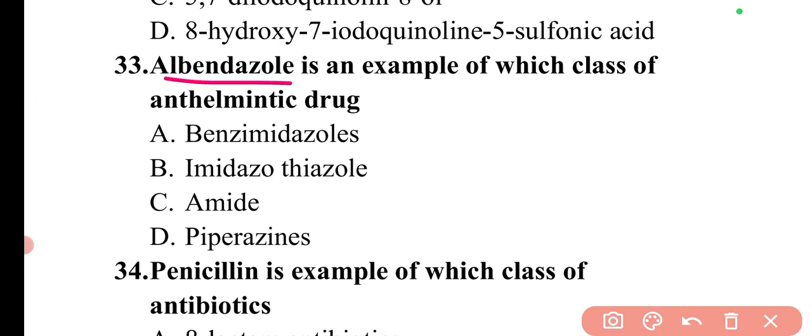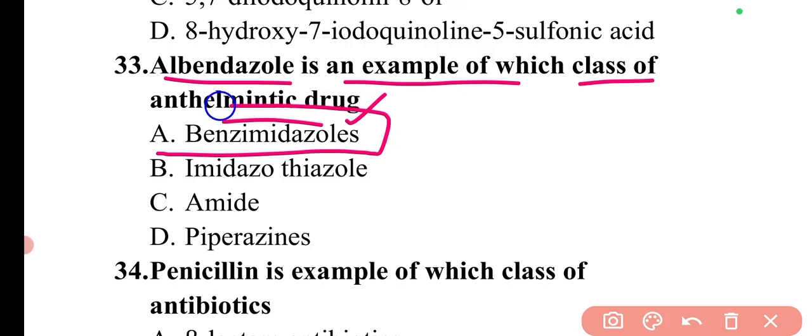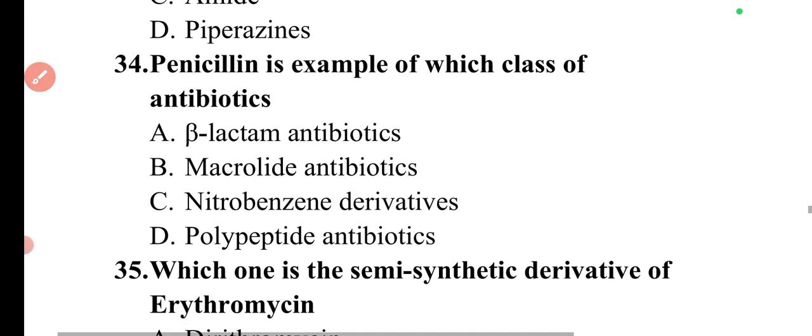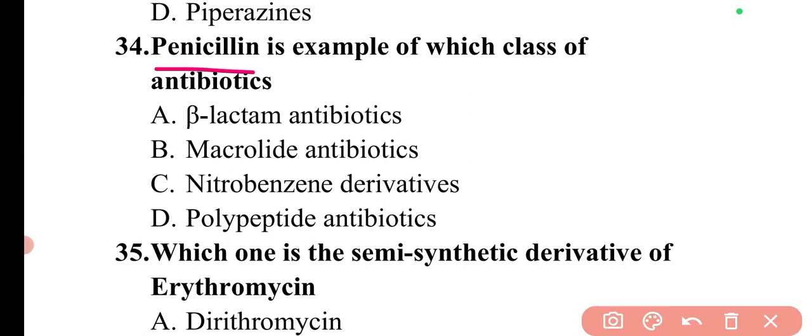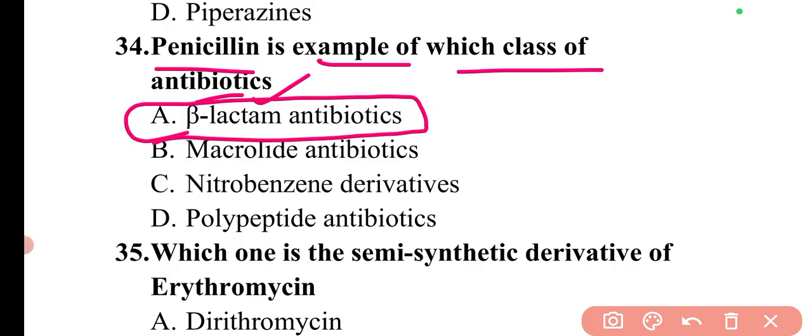Next question is albendazole is an example of which class of anthelmintic drug? So basically albendazole comes under benzimidazole class. So here option A will be the correct answer. Next question is penicillin is example of which class of antibiotics? So basically penicillin is a beta lactam antibiotic. Penicillin, cephalosporin, these are the beta lactam antibiotics. So here option A is correct.